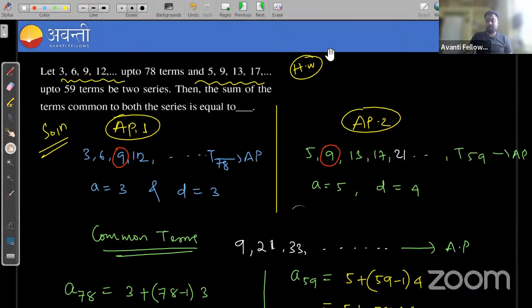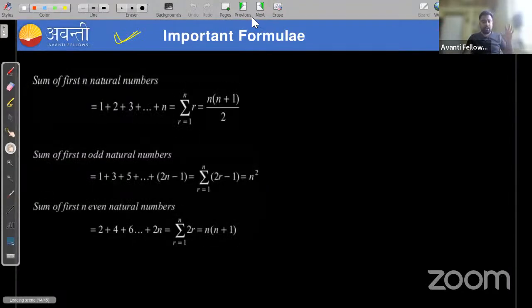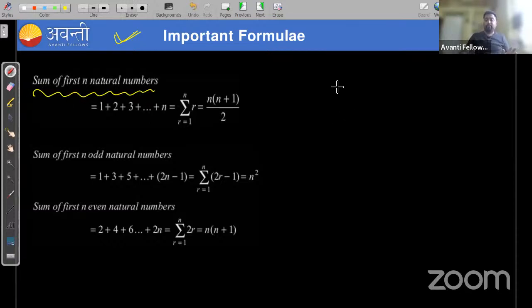Okay, so this is the question. Let's move to the next one. We discussed all these things, transformation of AP, already we did this. Important formula, we need to observe here also. The sum of first n natural numbers is n into n plus 1 by 2.